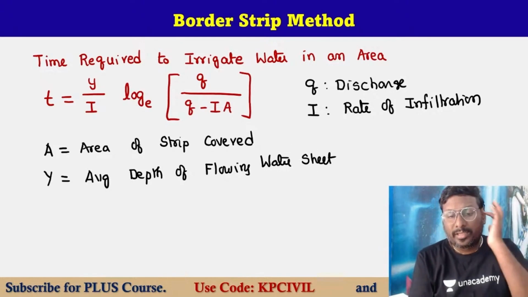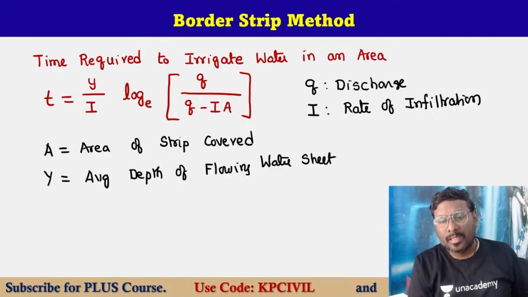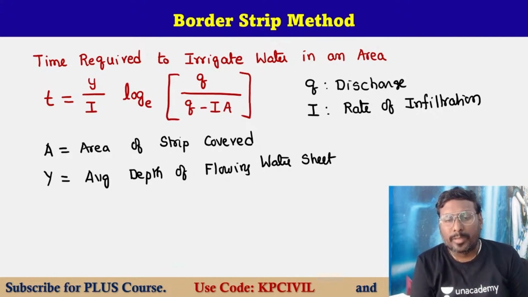This is the only formula we have, and we are expecting a question in GATE on this model: T equals y by I log e Q upon Q minus IA.